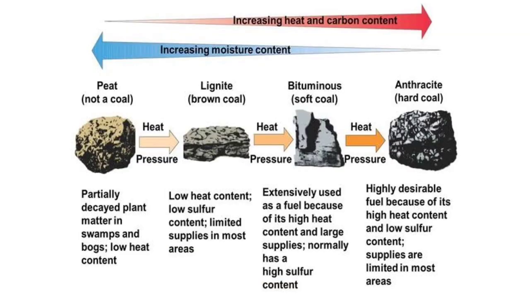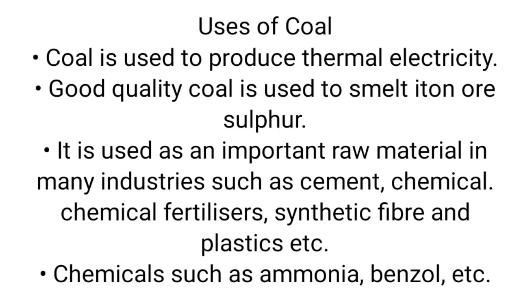Now coals are also classified on the basis of their carbon content. First, when the natural vegetation starts decomposing, it will form peat, which is not actually a coal. Then it will turn into lignite due to the extreme heat and pressure. From lignite it will turn into bituminous, and from bituminous it will turn into anthracite, which is the highest grade of coal. Uses of coal: it is used in the production of thermal electricity.